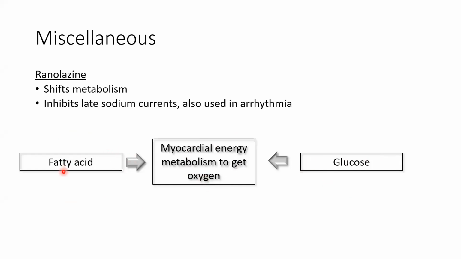Now there are two metabolism pathways: fatty acid metabolism and glucose metabolism. When fatty acid is metabolized, less ATP is generated, less oxygen is generated. When glucose is metabolized, more ATP is generated, more oxygen is generated. So in angina or ischemia, which metabolism pathway will be preferred? Fatty acid or glucose? Glucose. Glucose. All agree to this?